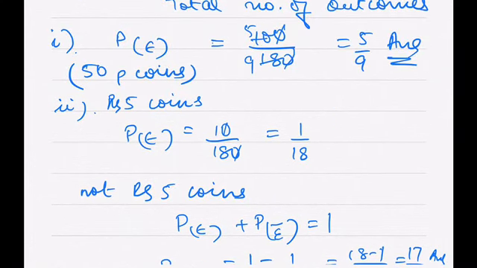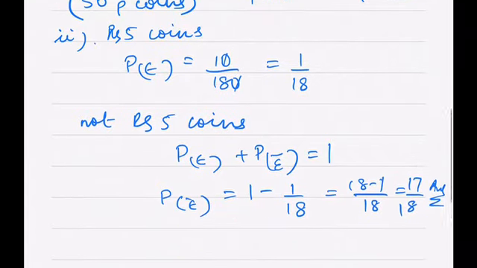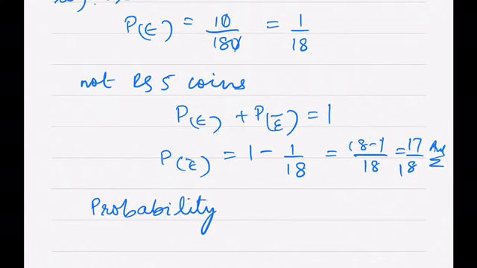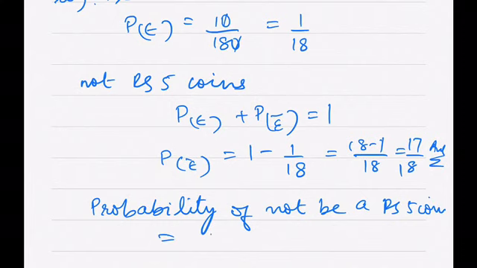Should I write this? We can write down in the statements also what the probability is. It depends on the marks also, or how they have asked the question. So the probability of not being a 5 rupee coin is equal to 17 by 18. That will be my answer.